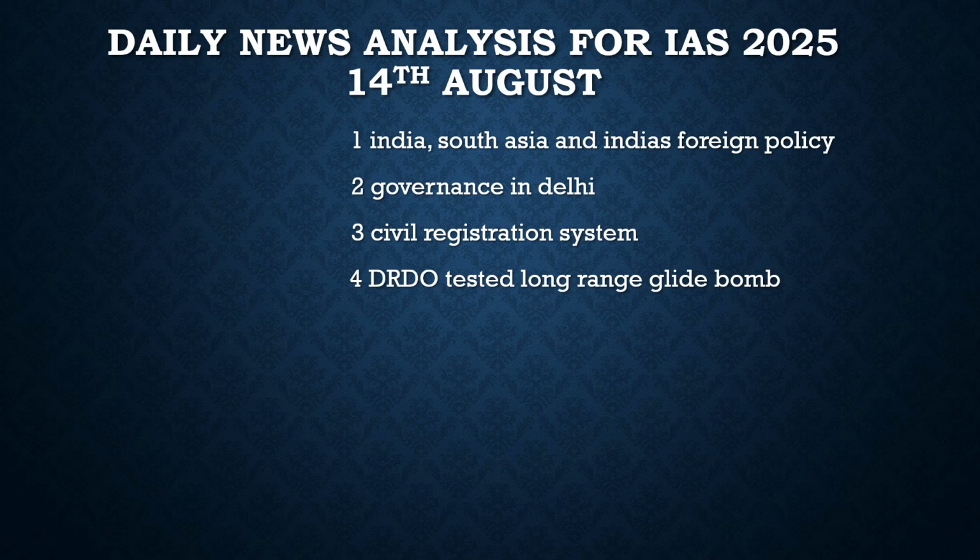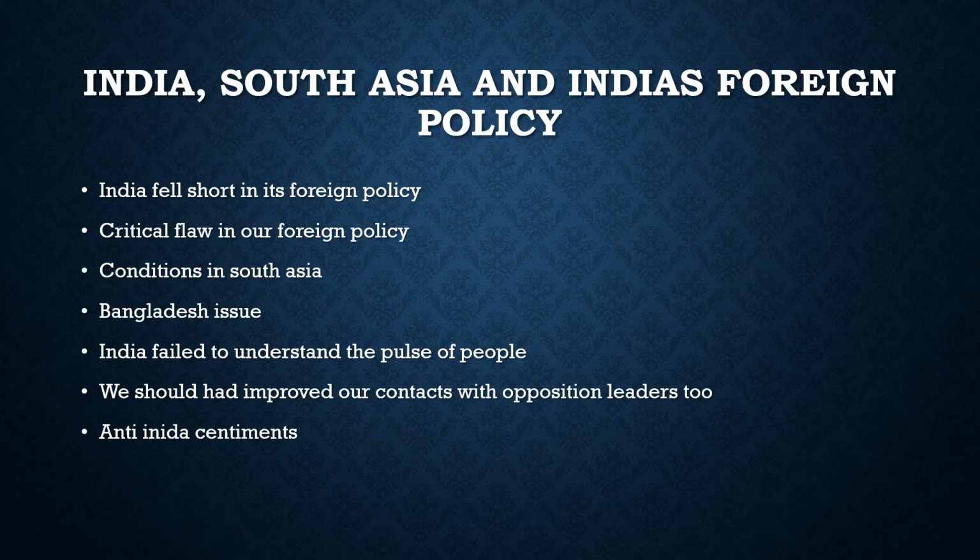After that, we will have a brief discussion about the governance in Delhi, how there is always a standoff between the Delhi government and the central government, and what the governments can do to solve this long-lasting conflict. After that, we will discuss the civil registration system and the glitches which have been found in it. Finally, we will discuss DRDO's successful test, as they successfully tested a long-range glide bomb. These are the topics which we will discuss. Now, without wasting any further time, let's go to the topics itself.